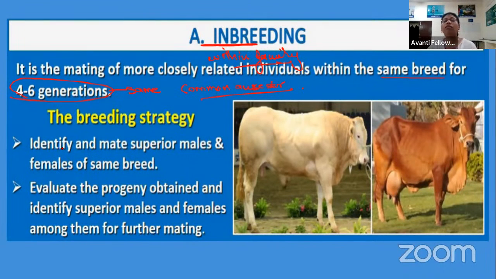It says we have to find out the superior male and the superior female from the family. If we are talking about the superior male, he has to be super fertile, that means producing a good amount of sperm or semen.